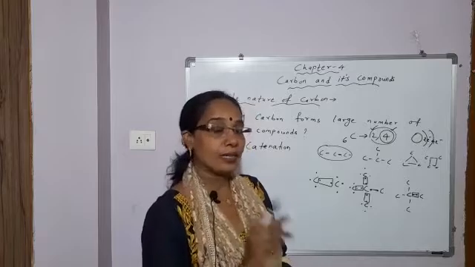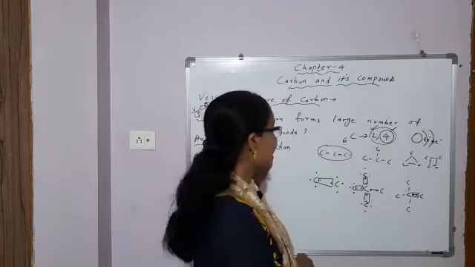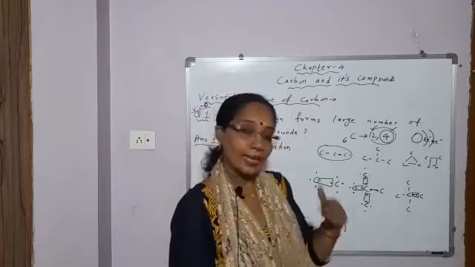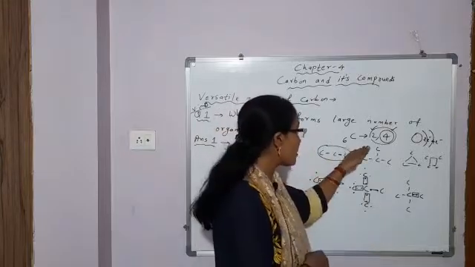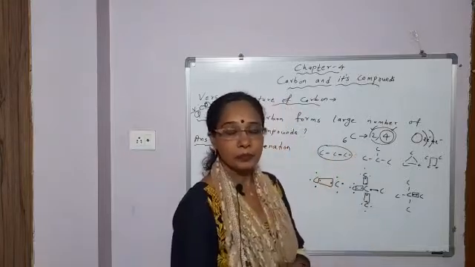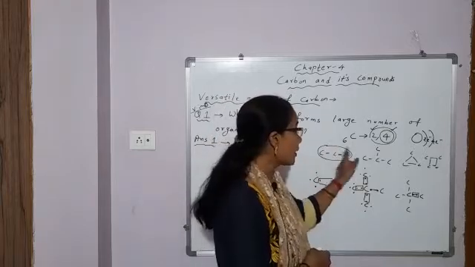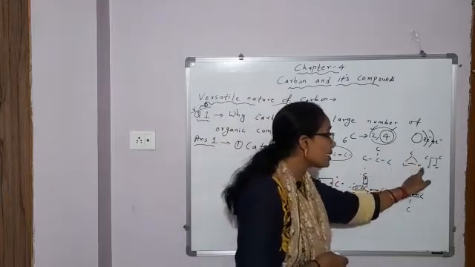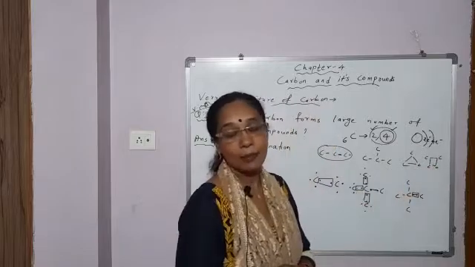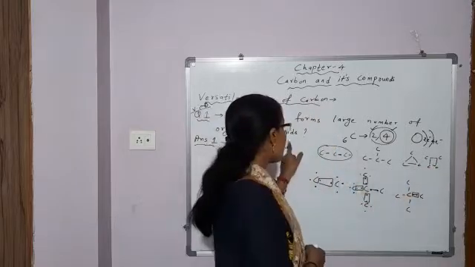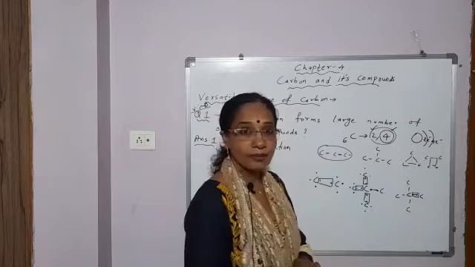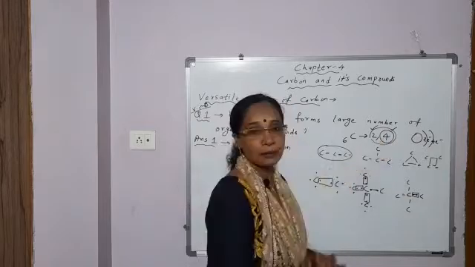So the first main reason why there is a large number of organic compounds: catenation. Catenation means the self-linking property of carbon atoms through covalent bonds to form long straight chains, branched chains or rings of different size. And why does carbon show the property of catenation to a large extent? First, small size.